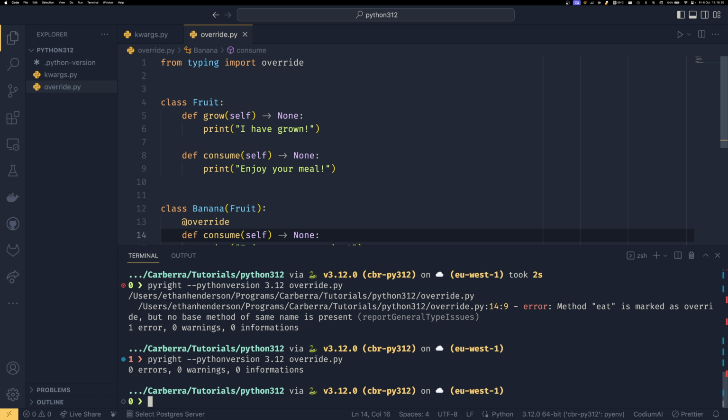If you want this on earlier Python versions, there is actually a library on the Python Package Index that's been able to do this for some time. It marks its compatible versions, I believe, as 3.5 through 3.9. So its status for 3.10 and 3.11 is unknown. I don't know if it works or not. Haven't tried it myself. But you could, quite easily, in a requirements.txt file set an environment marker saying if Python version is less than 3.12, then install this override decorator, so you can use it across all versions of Python.